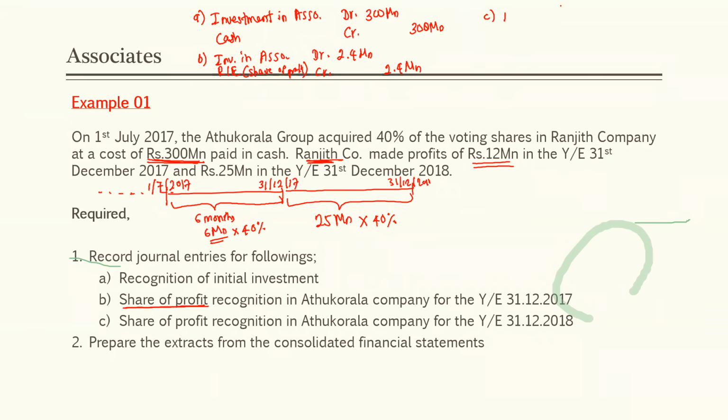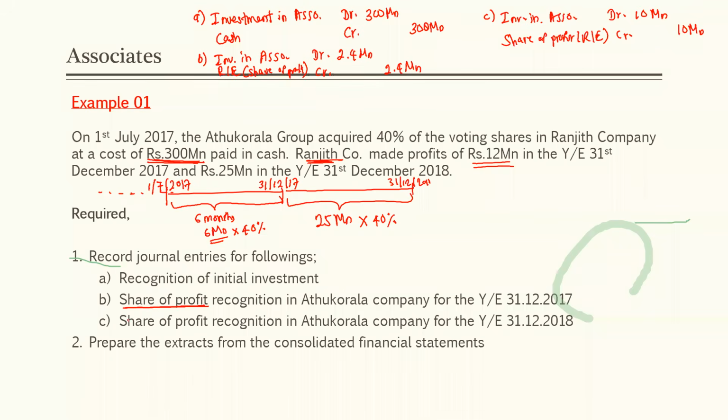Investment in associate account, debit 10 million. Where to credit? Share of profit account, credit. It means retained earnings. Credit 10 million. Those are the journal entries.